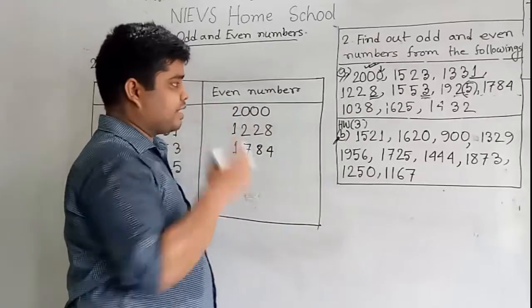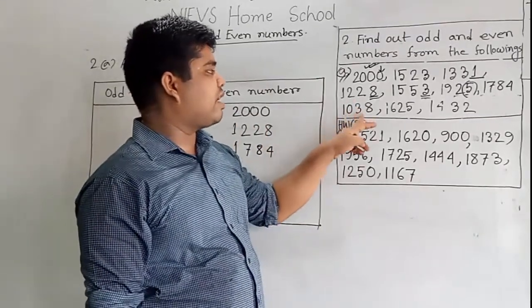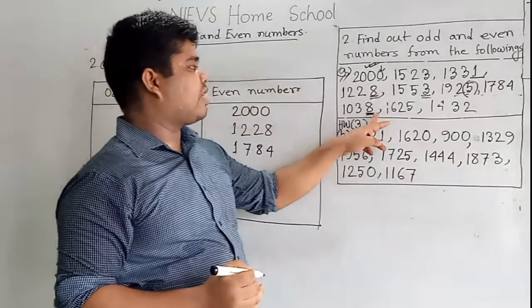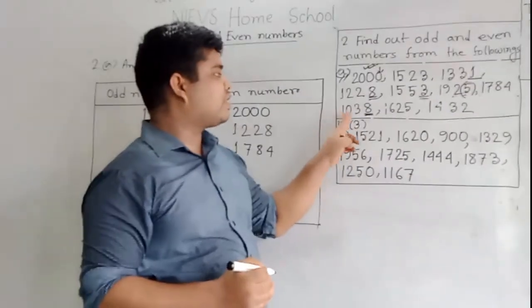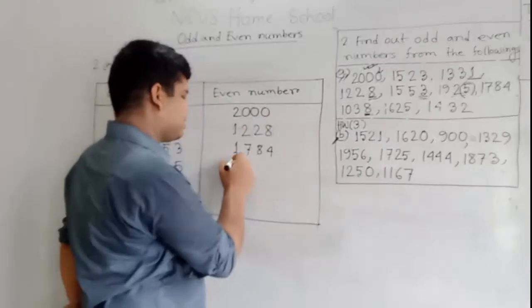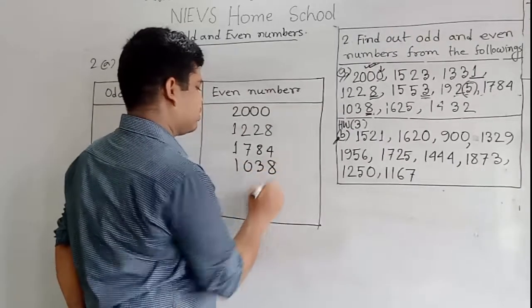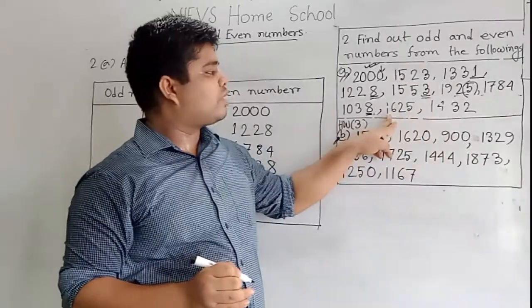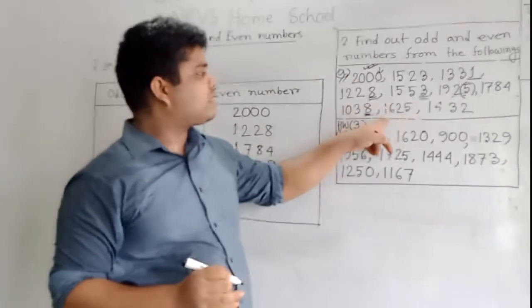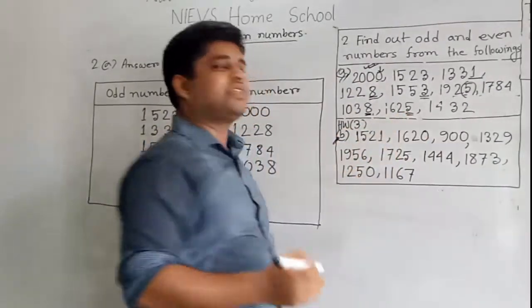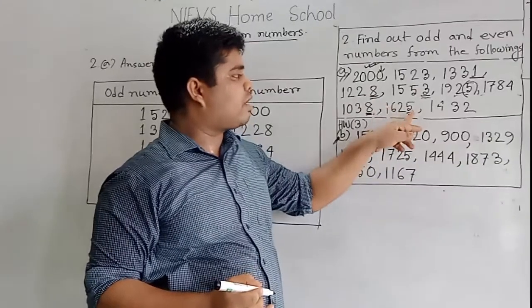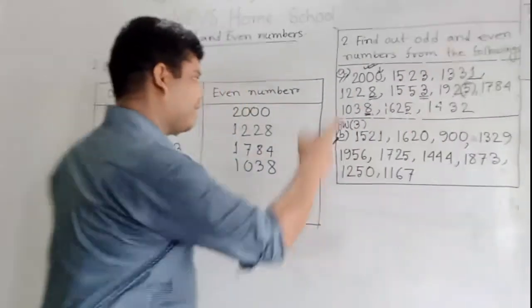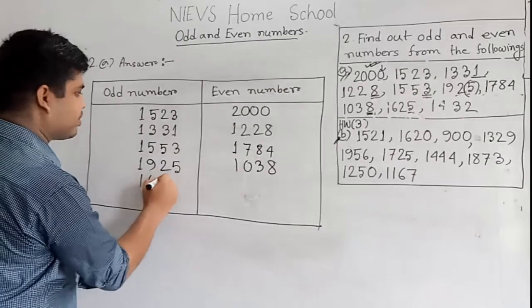My dear students, our next number is 1038. Here the ones place number is 8. 8 is the notation of an even number, so we can say 1038 is an even number. So we write this even number in the even number box. Our next number is 1625. Here the ones place number is 5. 5 is the notation of an odd number. As 5 is the notation of an odd number, we can say 1625 is an odd number, and we write it in the odd number box.